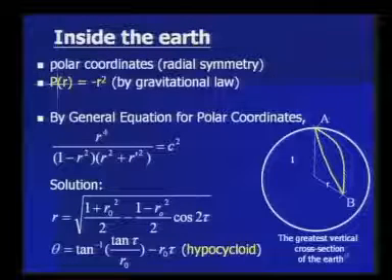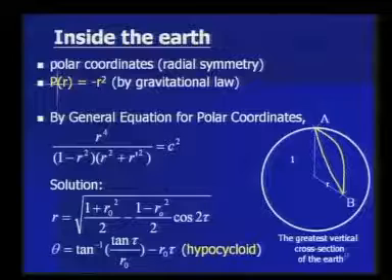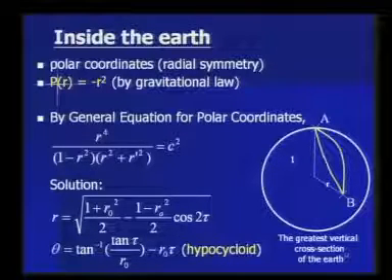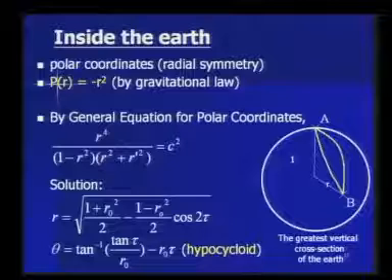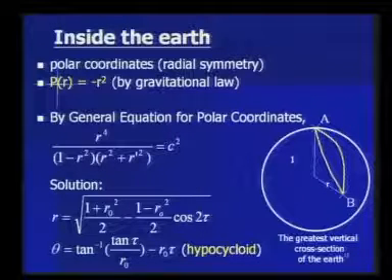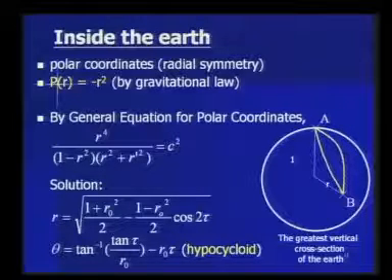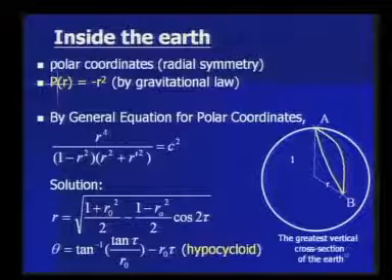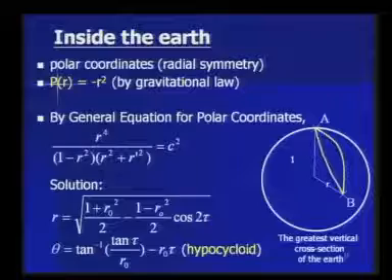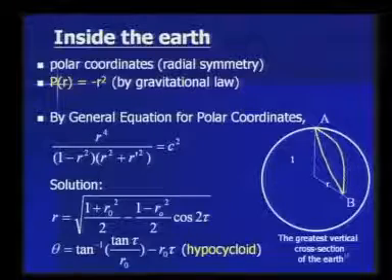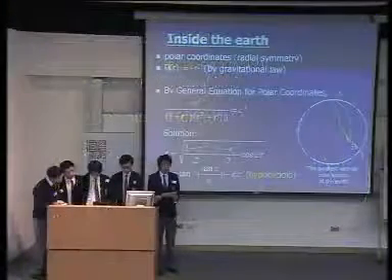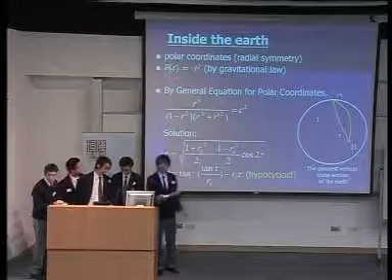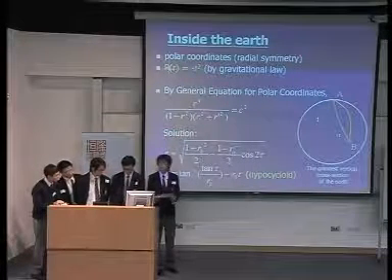The next model concerns the point mass inside the Earth, instead of the Earth's surface where the gravity is constant. In this case, we can use polar coordinates for the sake of convenience, because there is radial symmetry. Note that the solution curve lies on the greatest vertical cross-section of the Earth. By gravitational law, PR equals negative r squared. Using the general equation for polar coordinates, we arrive at another differential equation, of which the solution is a hypocycloid.